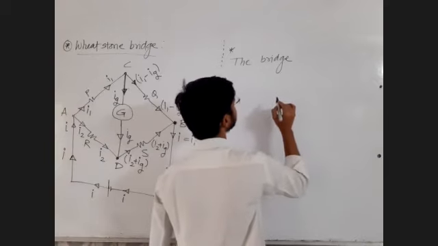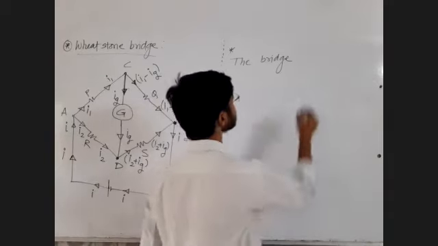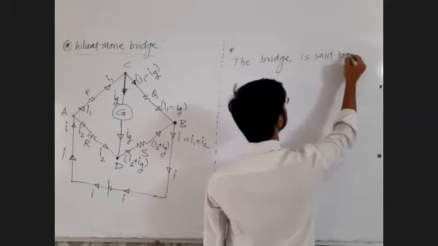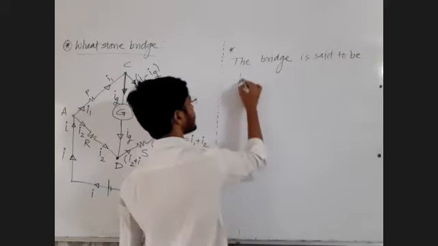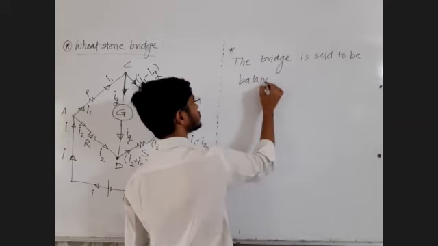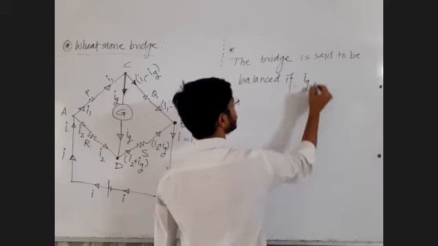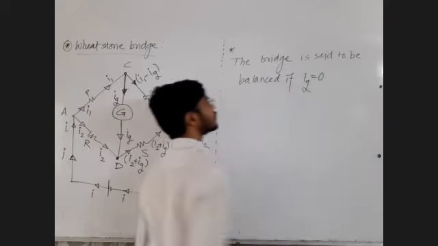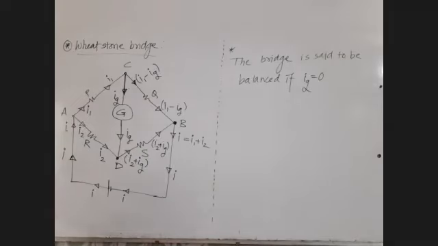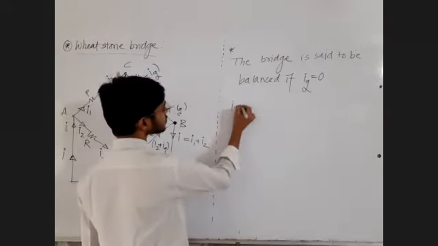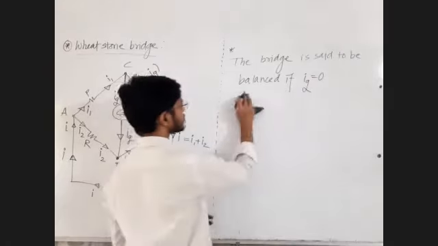BRIDE. No, BRIDGE. Bridge. The bridge is said to be balanced if current through galvanometer is equal to 0. Now galvanometer is ultimately a resistor. एखाद्या resistor मधला current 0 केव्हा होईल? That is or but असं लिहा. But